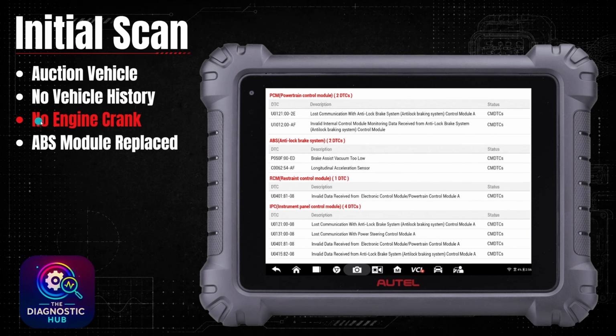The complaint on this was engine did not crank. So everything would light up when you turn the key on. We had communication to all the modules, but the starter wouldn't try to engage at all. There was no warnings on the dash on this one either, anything that would relate to why it wouldn't crank.